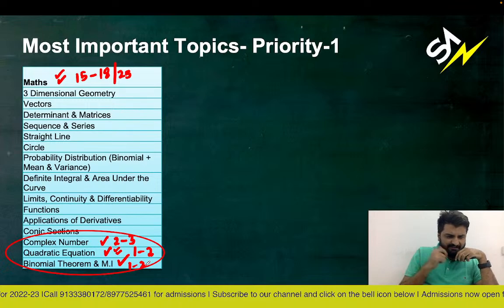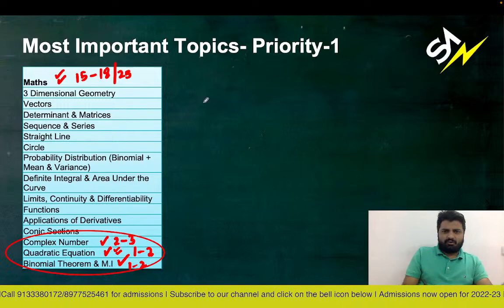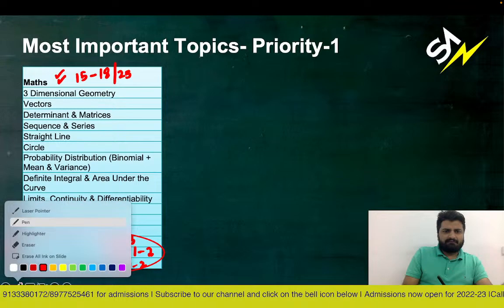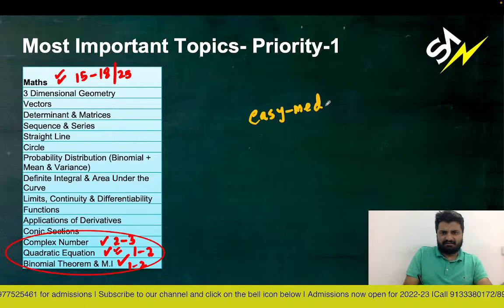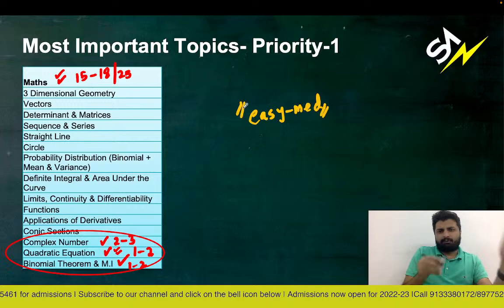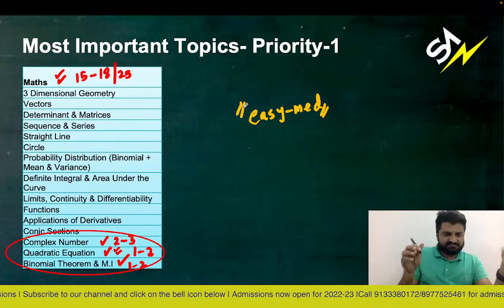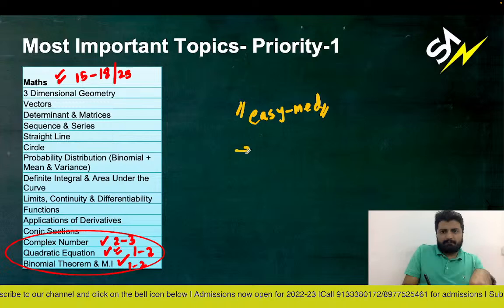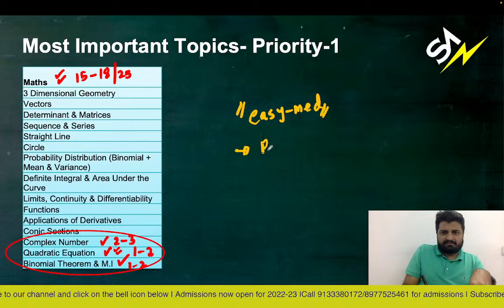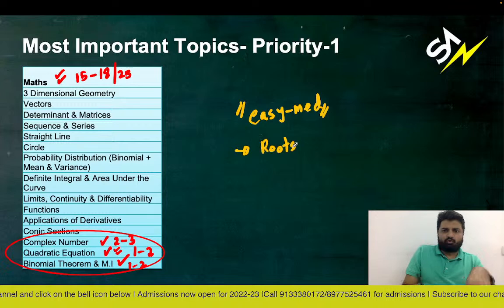Also, in quadratic equations, the last 3 to 4 years' trend is that they are only giving easy to medium level questions. Hardly any difficult question was asked. I think in one of the years they combined one probability concept with quadratic equations. That was about it. But the rest of the questions are easy to medium questions only. Most of them are on the basic concepts of roots of the equation, on the basis of roots and nature of roots.